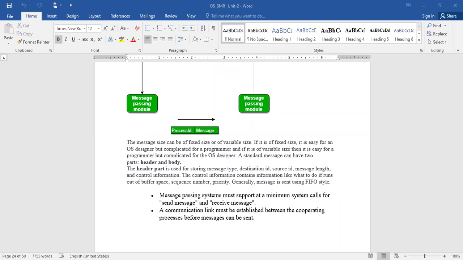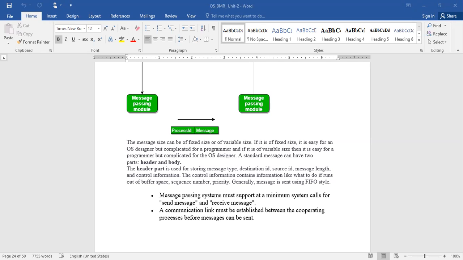Control information means, for example, what to do if it runs out of buffer space, and how to protect our system from unexpected terminations, errors, or malfunctions.